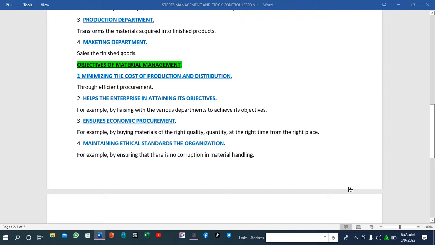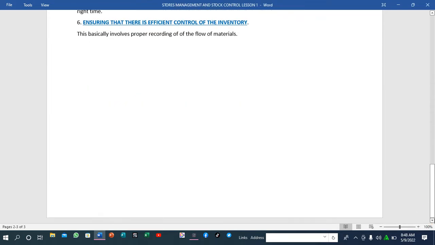For example, when you're dealing with business, they have to ensure that there is no corruption in material handling. Some people are employed in the warehouses, so they have to ensure that ethical standards are maintained. Because those people can end up corrupting, taking goods from the warehouses without recording them, for their own financial benefit. So they have to ensure that the ethical standards in an organization are highly maintained. So that is the maintenance.